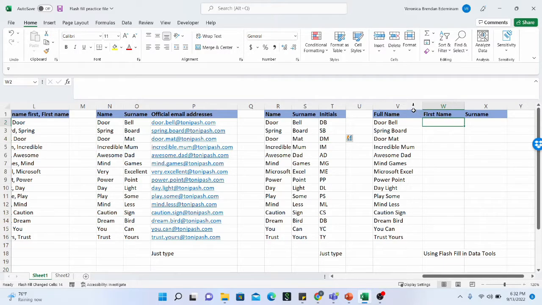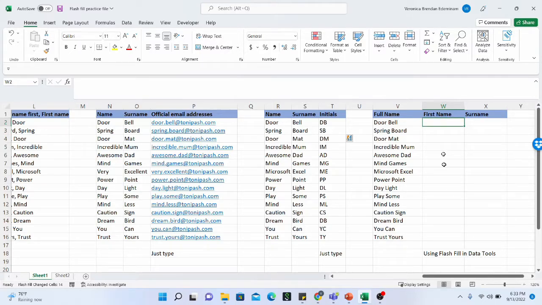And then we have a last example for this particular tutorial, which is separating the first name and the surname. There are instances where data is sent to you with the full name, either in a staff list, a customer list, or a vendor list. It could be any kind of list. You have the full names and you want to divide the first name from the surname. You can also use flash fill for this kind of operation.